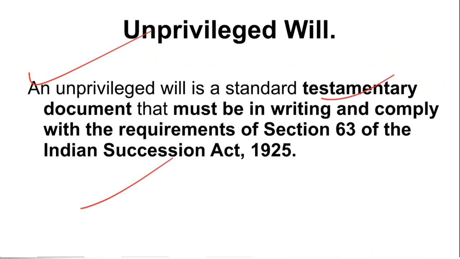Privileged will is for some category of officers provided under the Act. Only those officers can make that will, and only for them it is a valid will, and it can be oral or in writing, and there are, as we discussed, conditions according to which it can be regulated. Now unprivileged will is for common people, the citizens, who are not those officers, and it is a testamentary document prepared by a person when he is alive with regard to his estate, how it is to be administered after his death, what should be done with those properties after his death. That document is in writing and in accordance with Section 63.